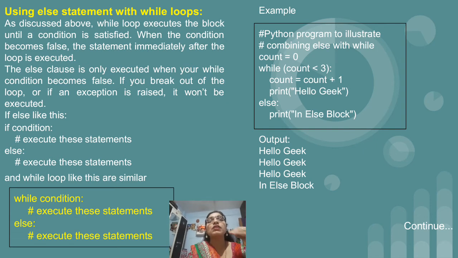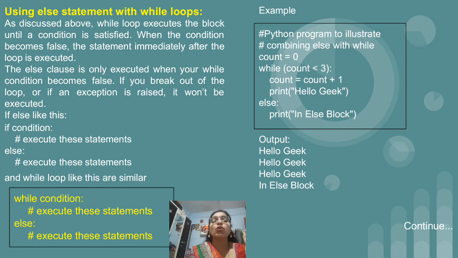So in the output, first the while block will execute, and when the condition which we have written along with the while fails, then and only then the else part will execute. It means whenever you want to display some sentences which are present inside the while loop, and after execution of those statements you want to display some code which is compulsory to execute, that code we can write in the else part.